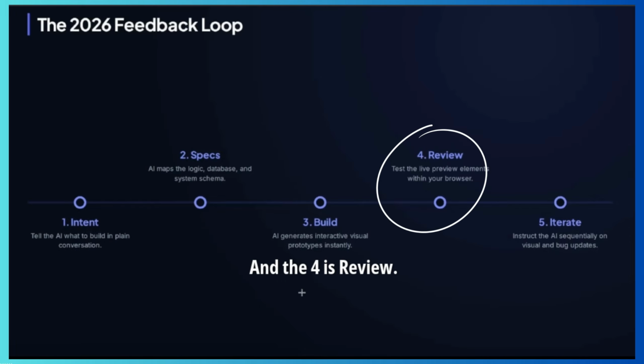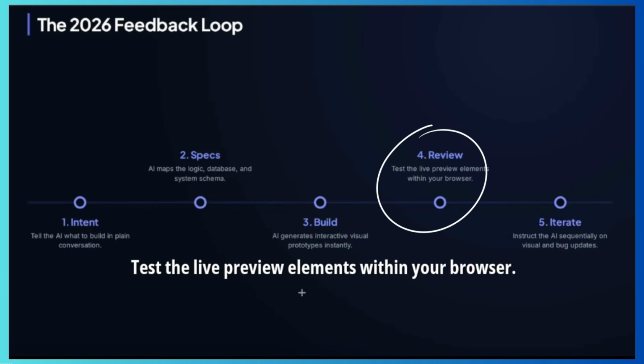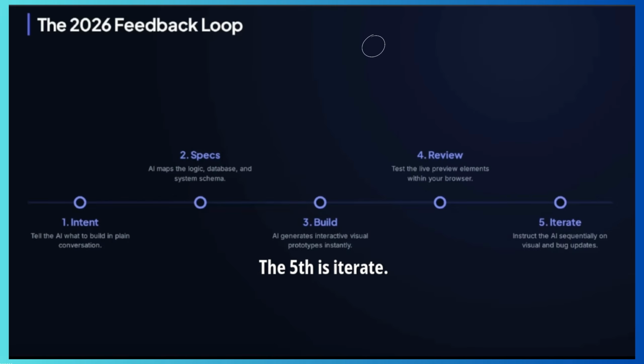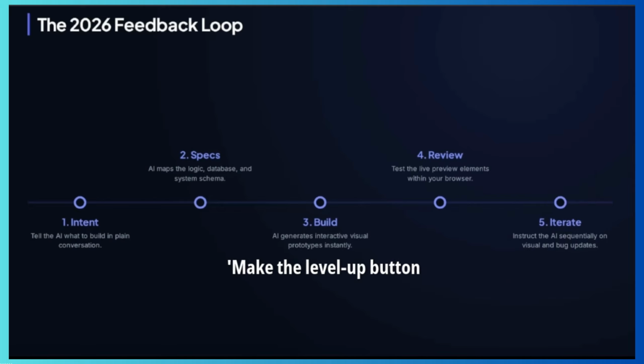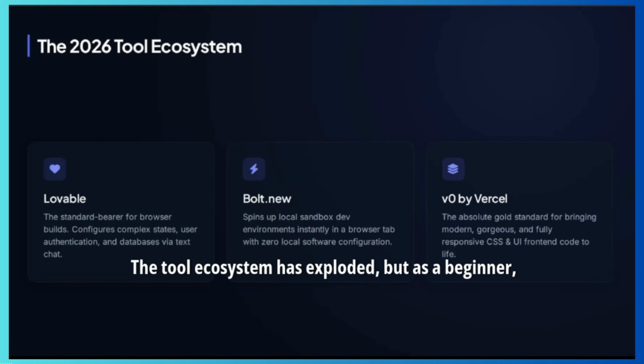And the fourth is review. Test the live preview elements within your browser. The fifth is iterate. You talk back to the AI to fix bugs or add details. For example, you say, make the level up button play an arcade sound. The AI updates instantly. The tool ecosystem has exploded.